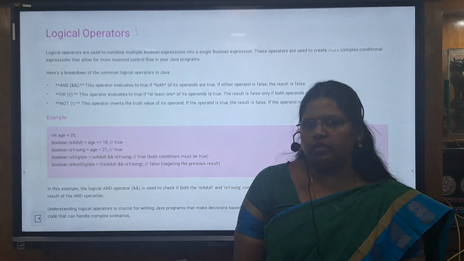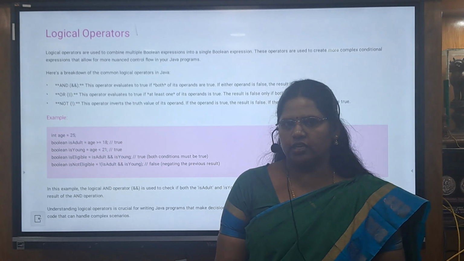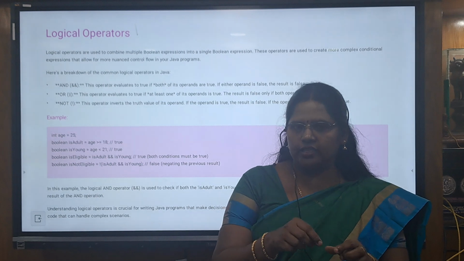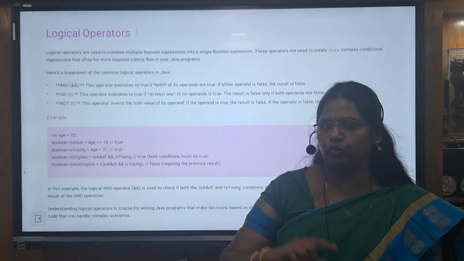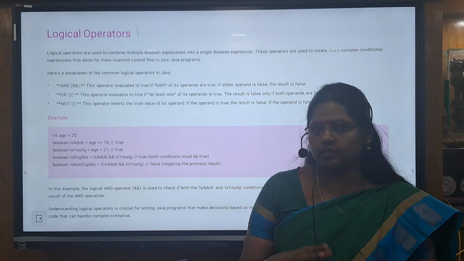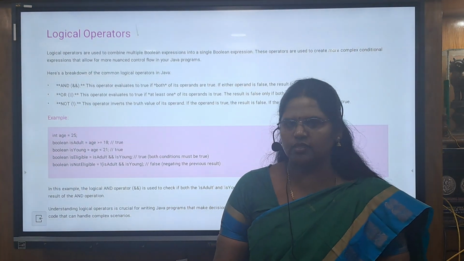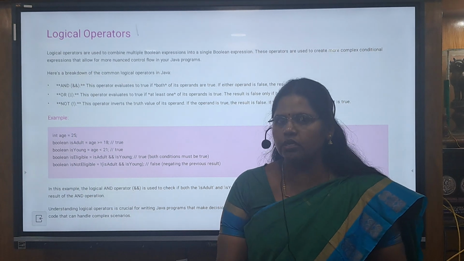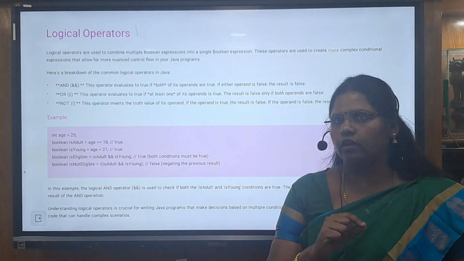For example, if a person's value is greater than 70 and less than 80, in such a condition we are checking greater than 70 and less than 80, and we use the logical AND. If you are checking greater than or equal to 5, in this condition we use the OR. We may say this or that; in such a condition we can use OR. And if it is NOT, it means it does not belong to this category. These are the logical operators. Operators are the symbols that we use in expressions to do some operations.